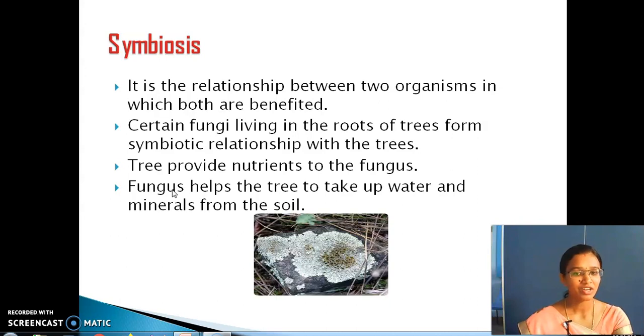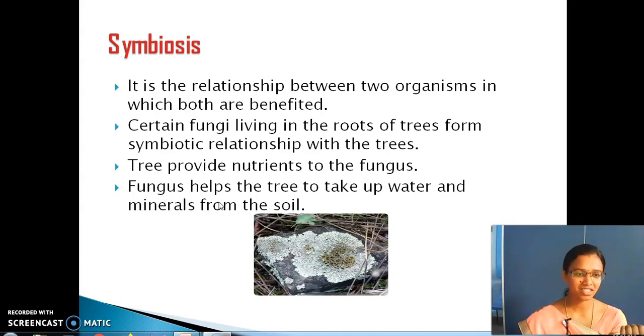Trees provide nutrition to the fungus, and the fungus helps the tree to take up water and minerals from the soil. See that both are helping each other. The trees give nutrients to the fungus, and the fungus helps the trees to take more water and minerals from the soil.